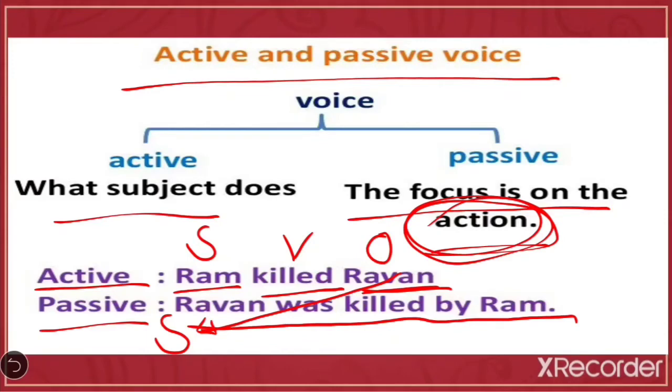Now Ravan is the subject. So this killed is the action done to the subject Ravan. And by Ram is now an object. So I hope students this example is clear to you. Now we'll see the example which is given in your textbook at page number 75. So all of you look at that example.